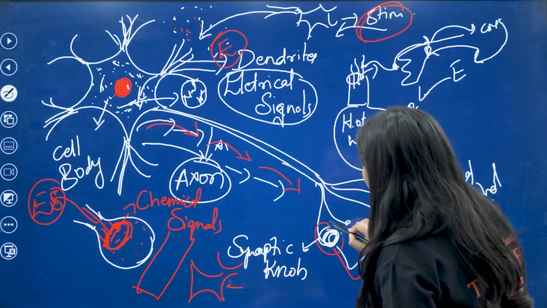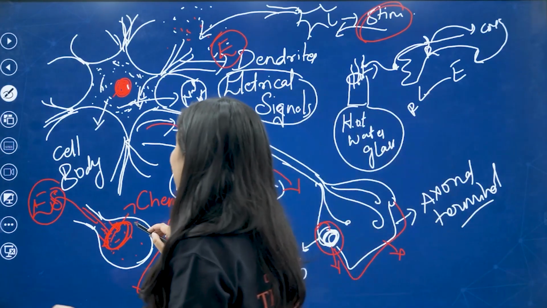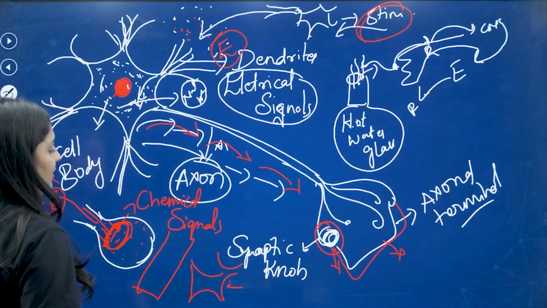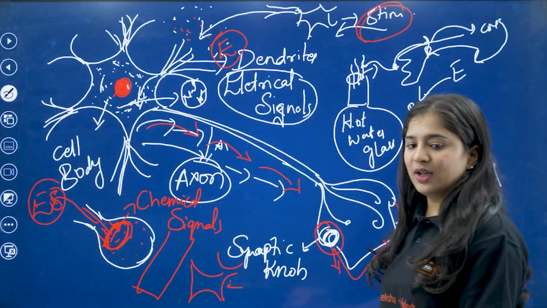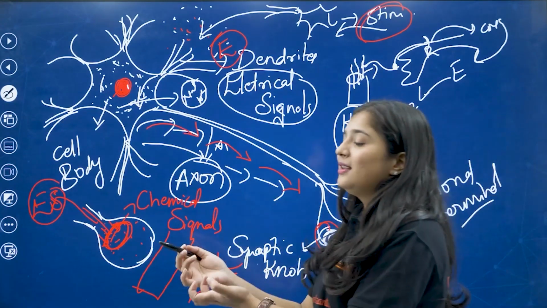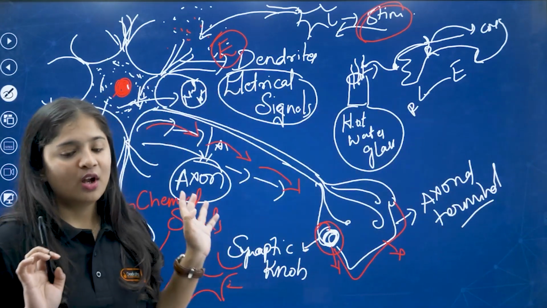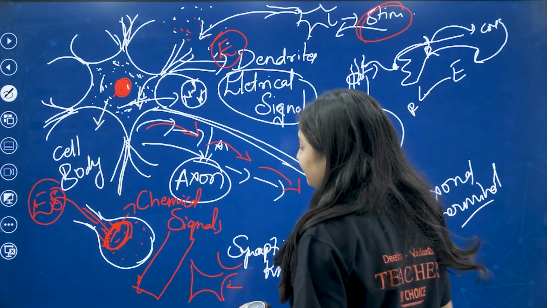At the end, in the synaptic knob, they get converted to chemical signals. Then they pass on to the next neuron. This is the mechanism of how neurons pass signals from one neuron to another. I hope you are clear about it, right?